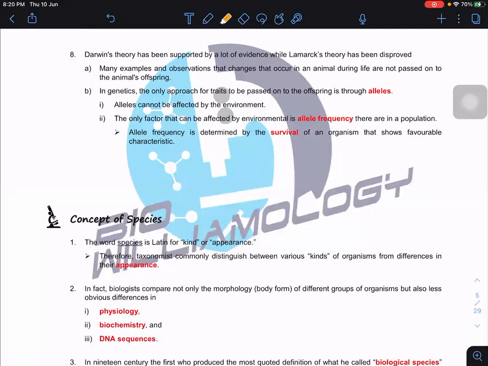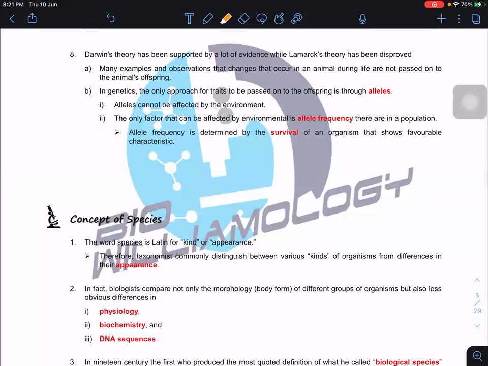For example, take dark skin. You go under the sun and your skin becomes dark. But if your genetic makeup shows you are albino, no choice, because you will only pass on the allele for fair skin to the next generations rather than dark skin, no matter how dark you become due to exposure to the sun.